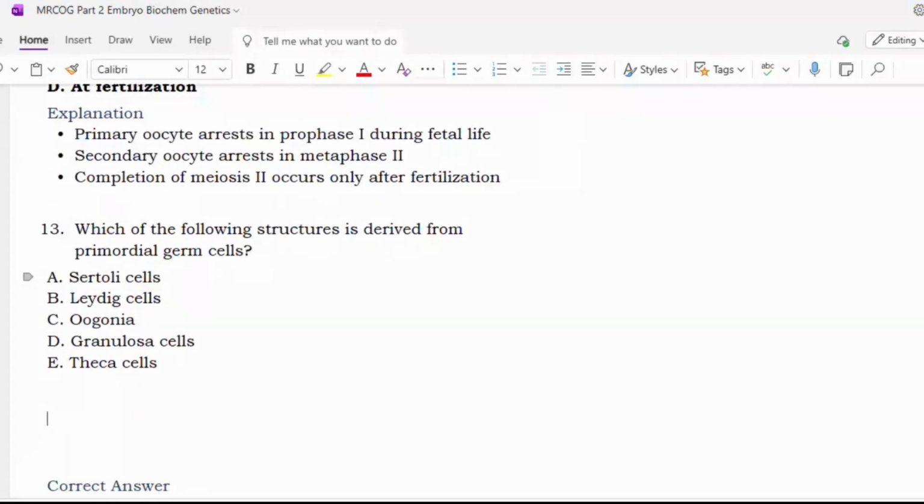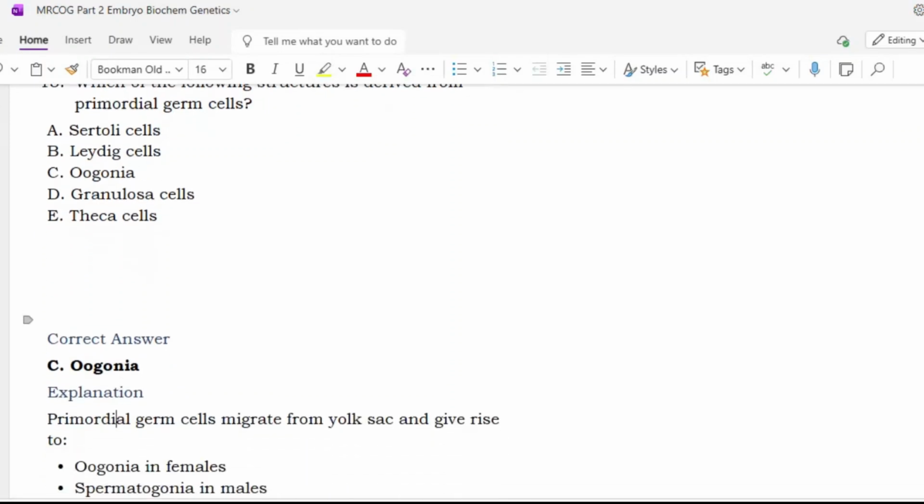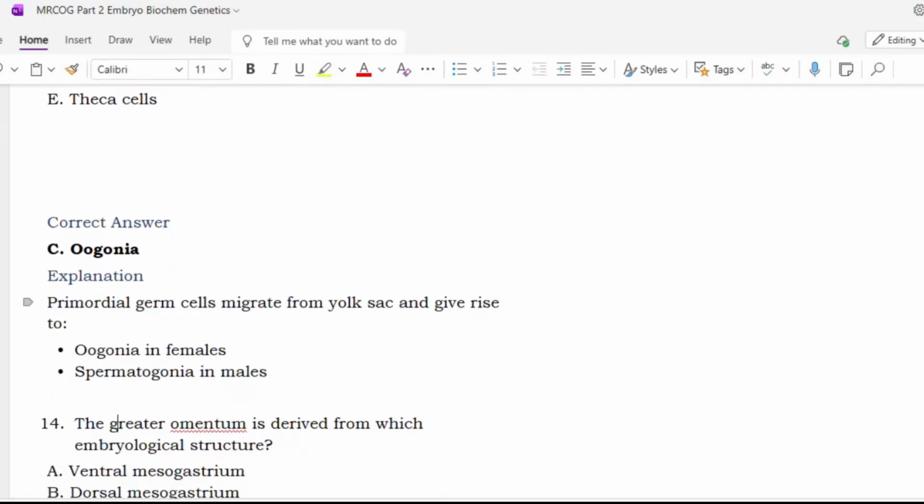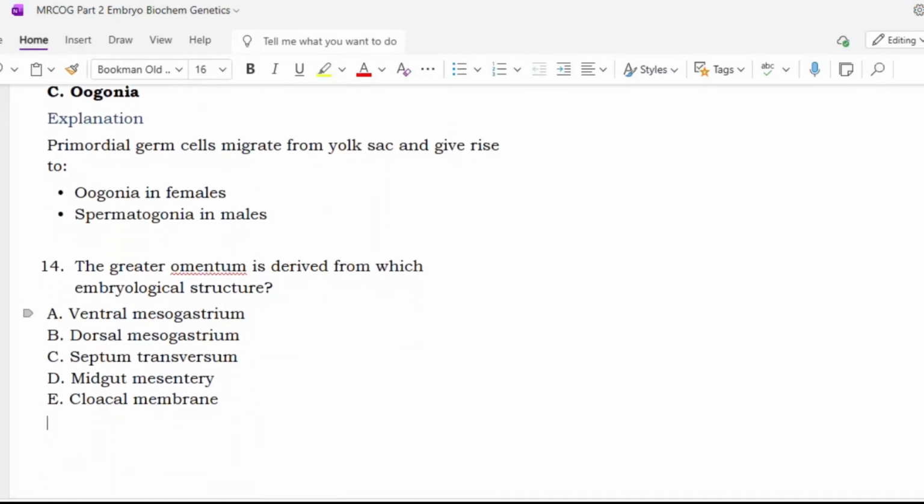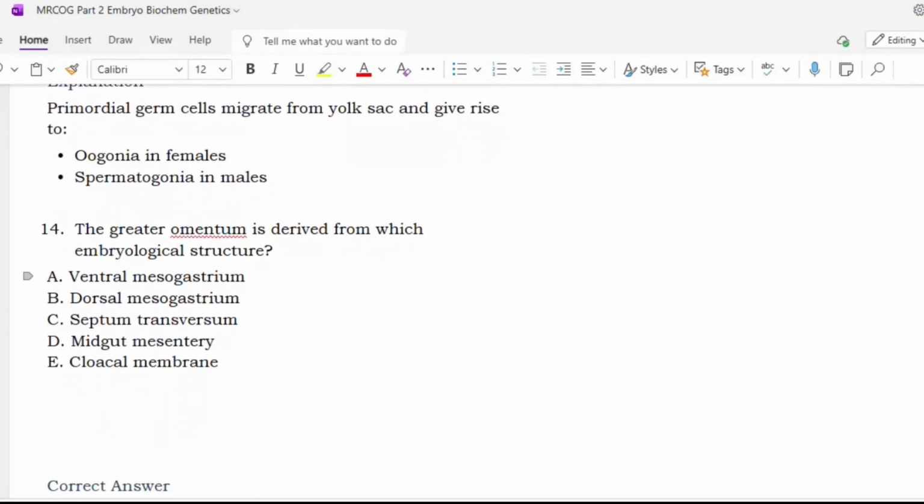Next. Which of the following structures is derived from primordial germ cells? Sertoli cells, Leydig cells, oogonia, granulosa cells, theca cells. Primordial germ cells, oogonia. Sir, option C. Yes. Primordial germ cells migrate from the yolk sac and give rise to oogonia in females and spermatogonia in males.